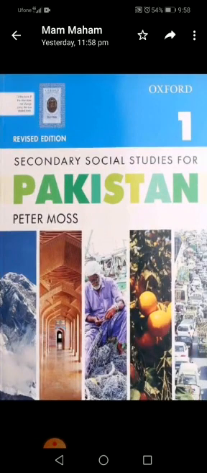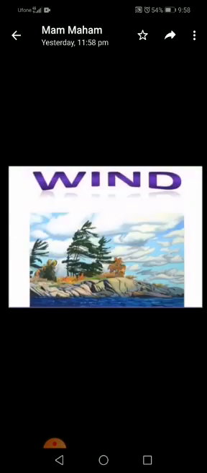Today we are going to start our chapter that is winds and cyclones. So first we will revise our topic wind. What is wind? Moving air is called wind. Now wind is a moving air, as I told you.